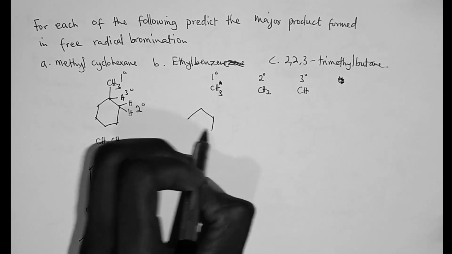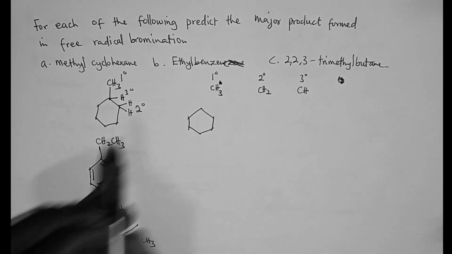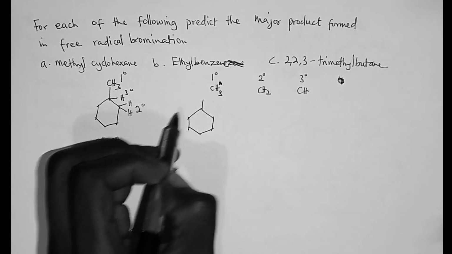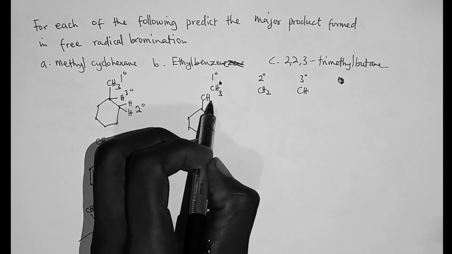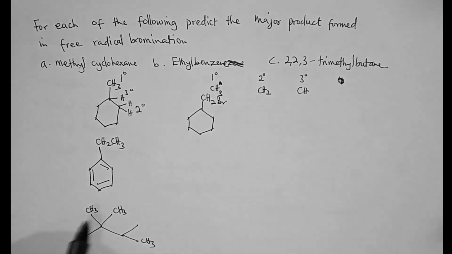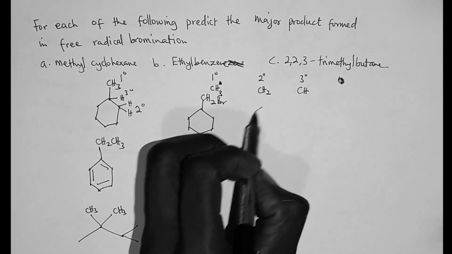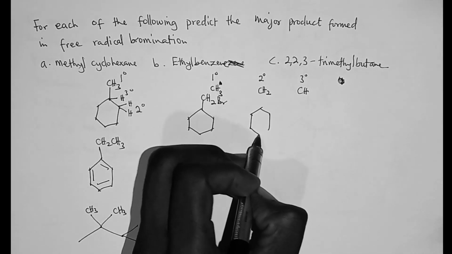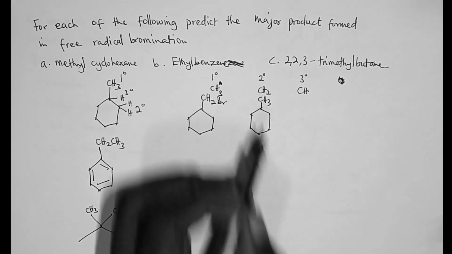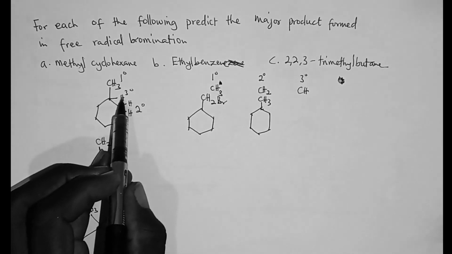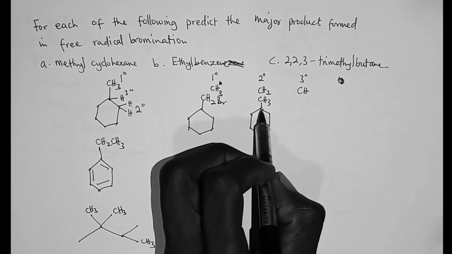One of the products is this one, where one of these protons will get substituted. So we get a CH2Br. And then the second product that will form is this product. So there's a CH3 here. The proton that was here, the tertiary proton, will also get substituted.